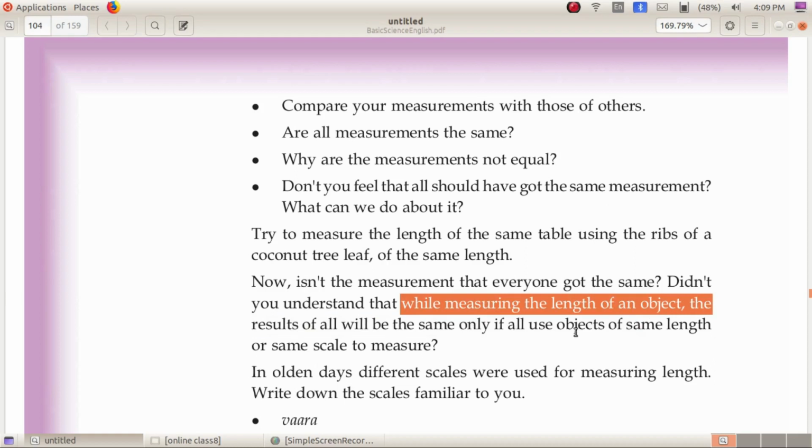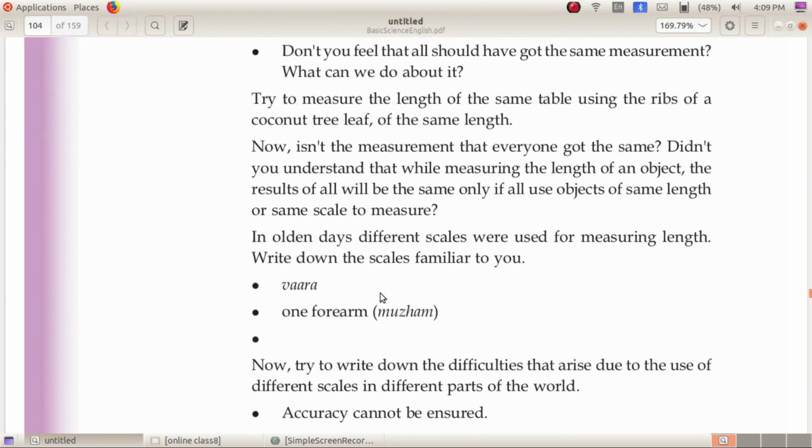Now, in olden days, different scales were used for measuring length. We have to write the scales we were using in olden days. Here two of the scales are given: one is vara and the other is a quarter arm, which is also called mulam. Now we have to write another scale which was used in olden days.